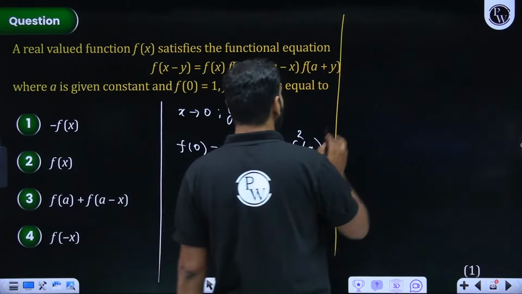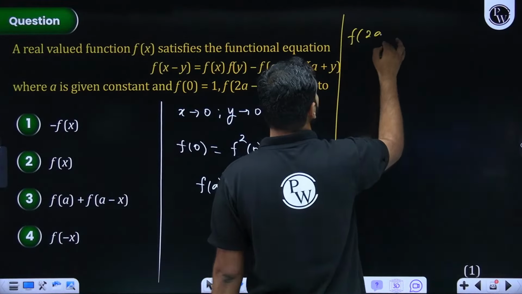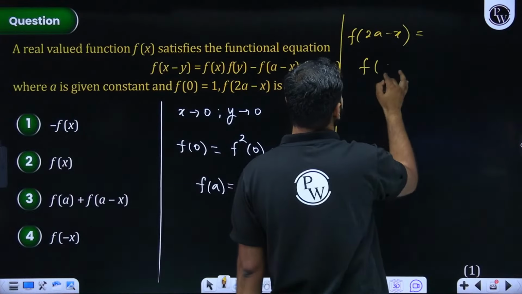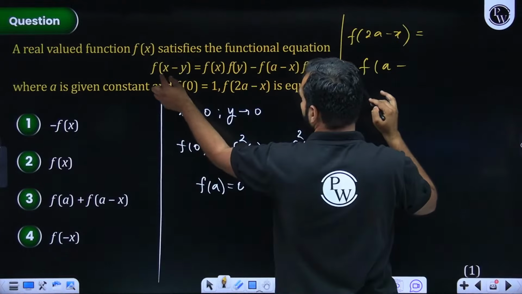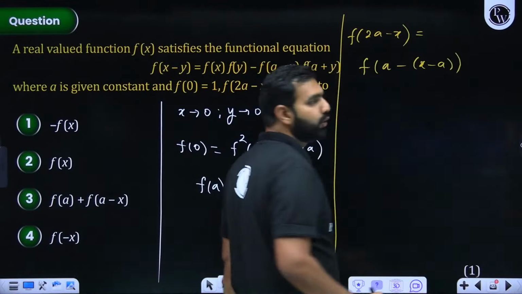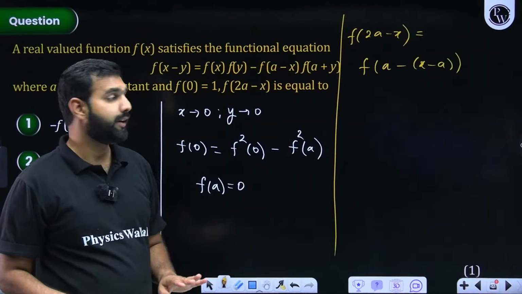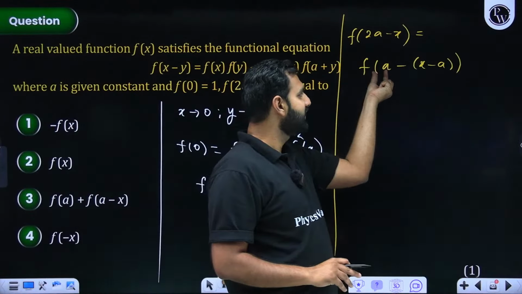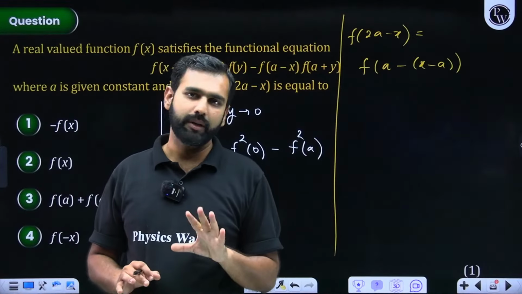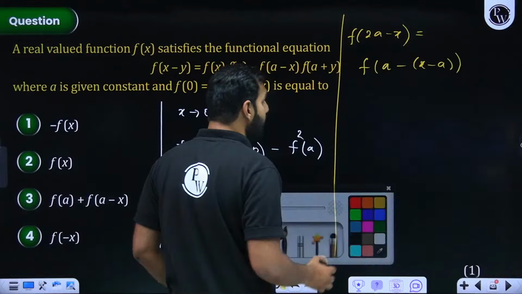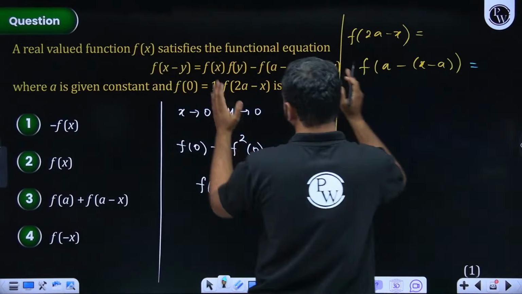Okay, so how do I do this? F of 2a minus x. I hope I can write this as f of a minus, f of a minus x minus a. Give me a quick confirmation. Can I do so? Why did I deliberately do it? Because x minus y I can define. So this could be treated as x, this could be treated as y. Everybody listening and understanding this. Now from here, when I move ahead, what do we see? I'll apply this functional definition which we are given.